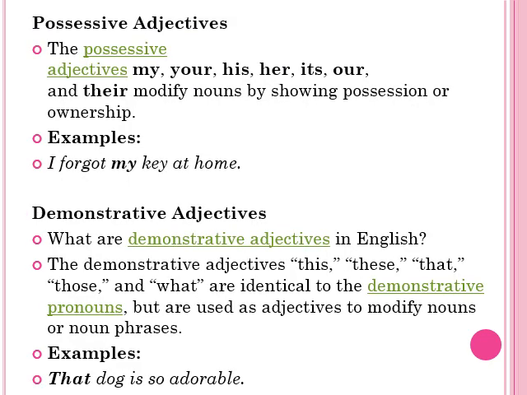Then there are possessive adjectives and demonstrative adjectives as well. The possessive adjectives, for example, my, your, his, her, its, our, and their, modify nouns by showing possession, whereas demonstrative adjectives point out the modified nouns or noun phrases. For example, this, these, that, those. They are similar to demonstrative pronouns.